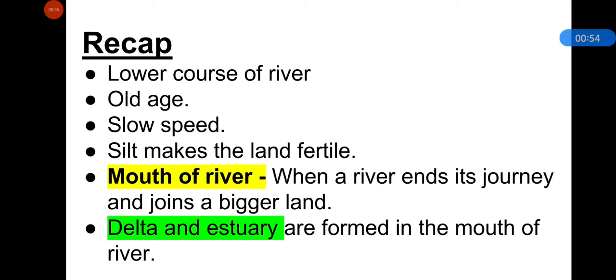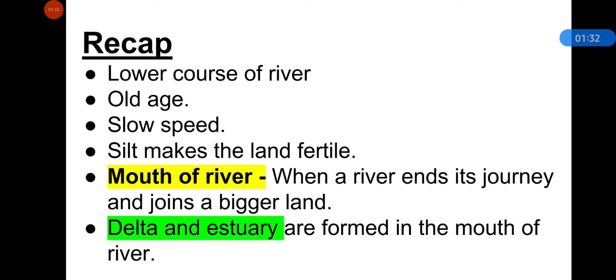And the point where a river ends its journey and empties its water in a big water body such as a sea or ocean, that point is known as the mouth of the river. At the mouth of the river, deltas and estuaries are formed. A delta is triangular in shape and it is formed due to the deposits of silt over many years at the mouth of the river. And when a river flows